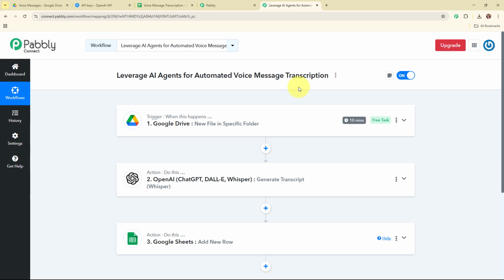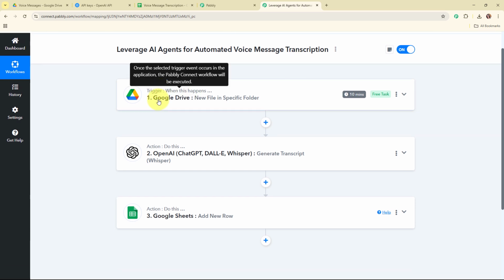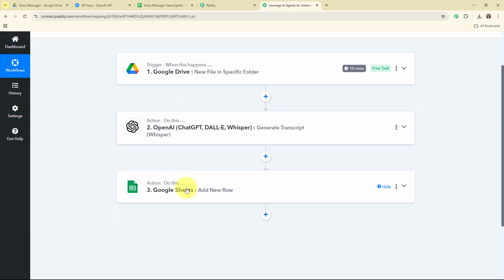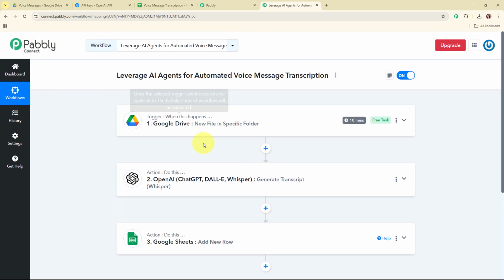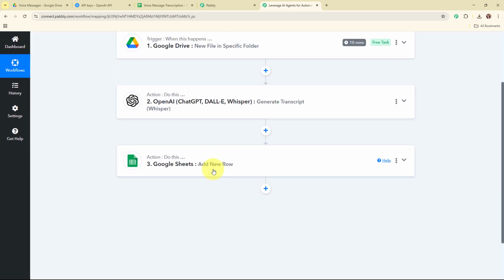Now let me summarize this whole video for you. Here we have selected our trigger as Google Drive and our action as OpenAI and Google Sheets. So that whenever we upload a new file in our Google Drive under a specific folder, that means a new voice message in our Google Drive, then automatically that file is going to be sent to OpenAI to generate the transcript, and after generating the transcript, automatically the details of that file and the transcription are going to be added in our Google Sheets as a new row.